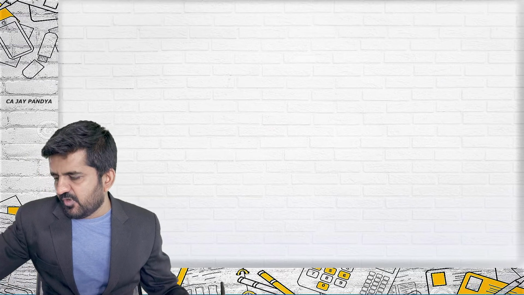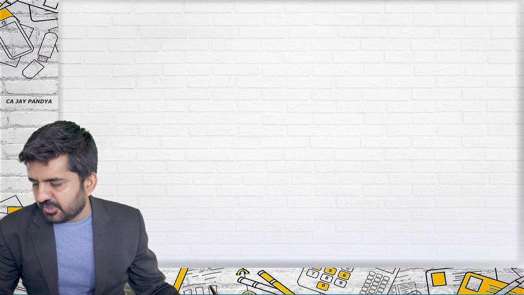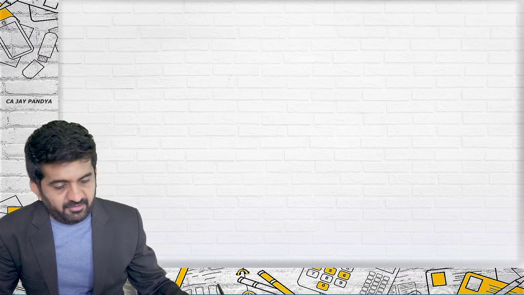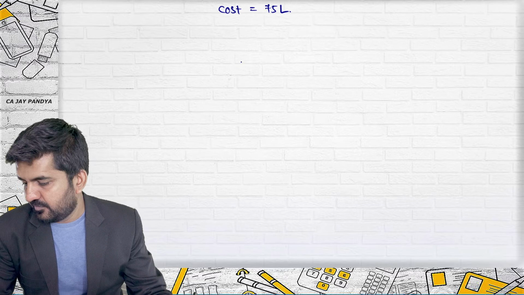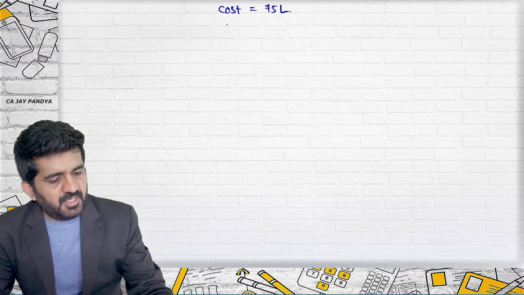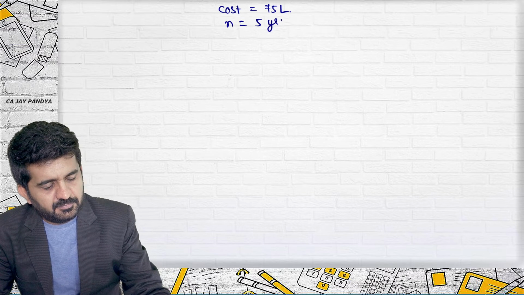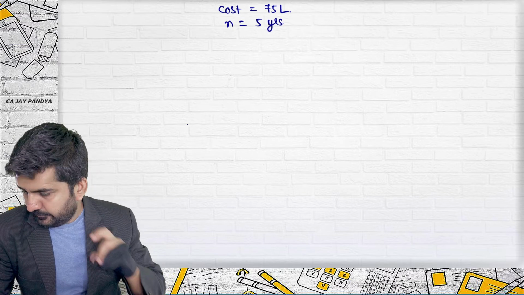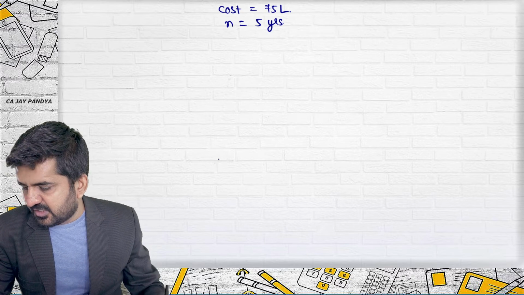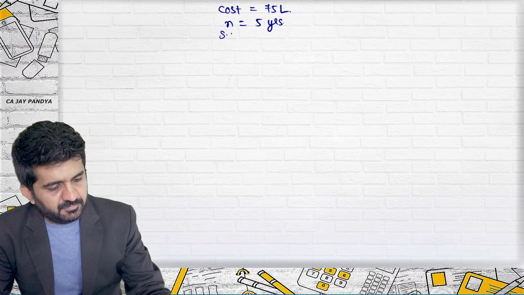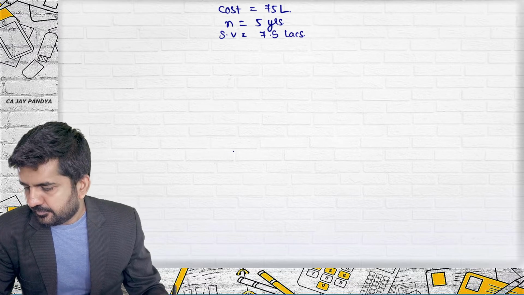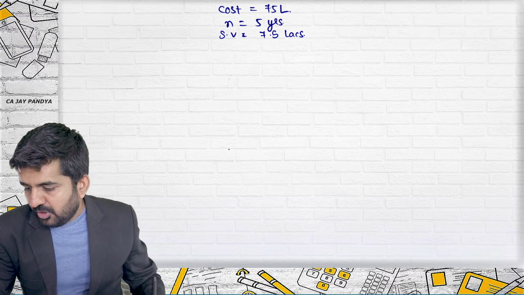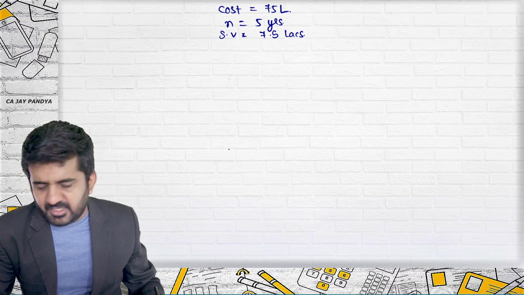Question number 16 is homework, 17. K Limited purchases a fixed asset for rupees 75 lakhs. Estimated useful life is 5 years, with a salvage value of 7,50,000. On the purchase of the asset, there was a government grant of 15 lakhs.